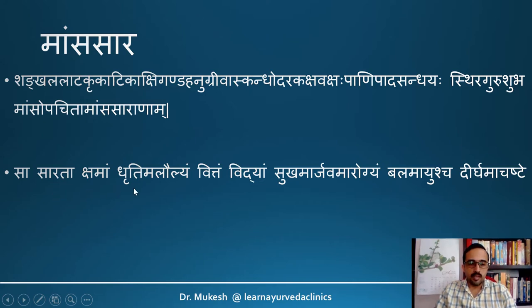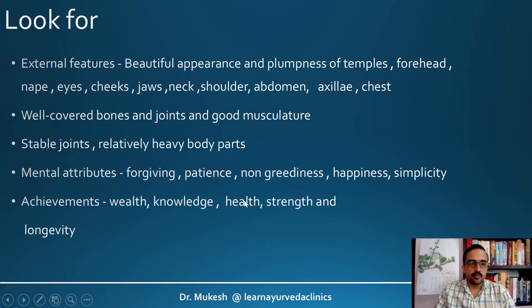Sasarada, Kshama, Dhridim, Alaulyam, Vittam, Vidya, Sukham, Arjavam, Arogyam, Balam, Ayushcha, Dirgham, Ajashte. So these individuals have Dirgha Ayu, good Bala, then good money in their hand because they are able to properly function with their body. That's why. So all these are long-term implications. So again, we need a long-term profile of the patient to identify all these factors.